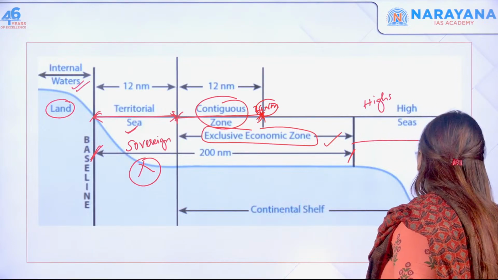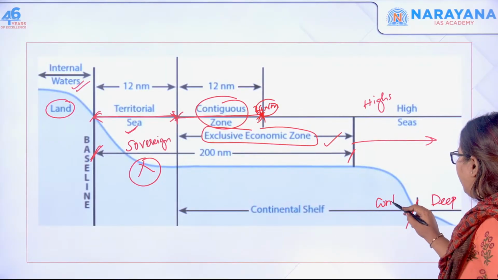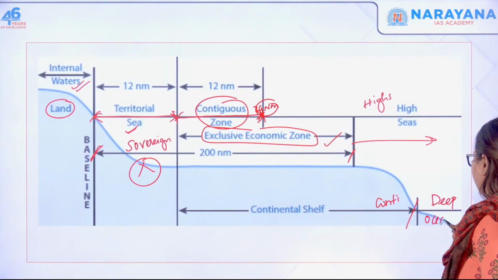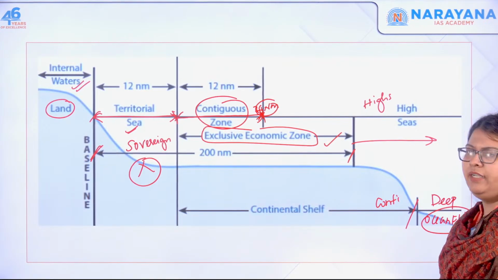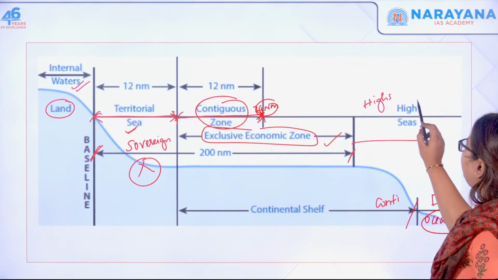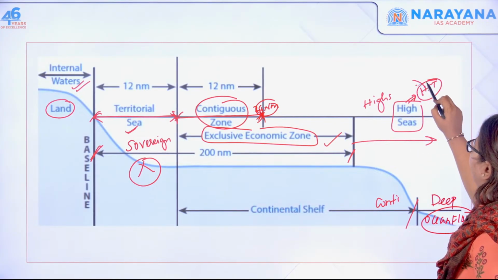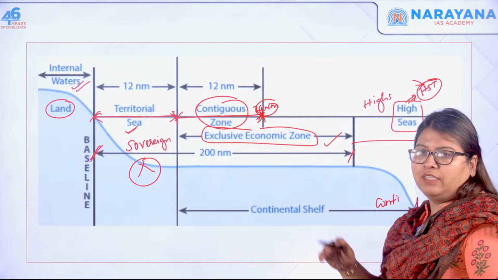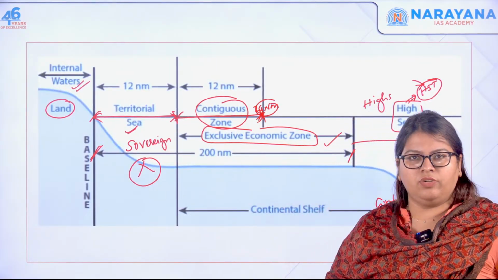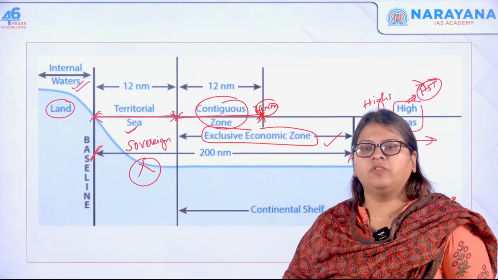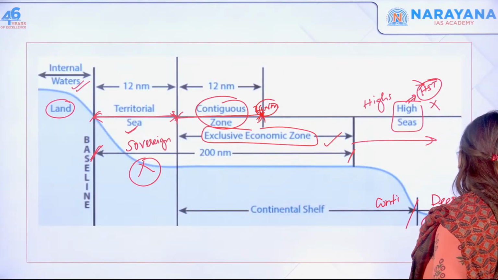This portion is called the deep, where the continental shelf ends and the ocean floor begins. For this, they have brought about a High Seas Treaty, which is a framework for how we have to deal with the high seas or international waters. This is what India is yet to sign and ratify. India has not signed or ratified this.